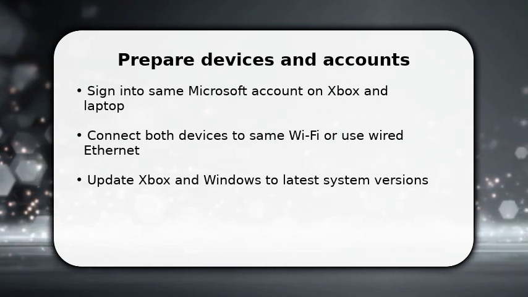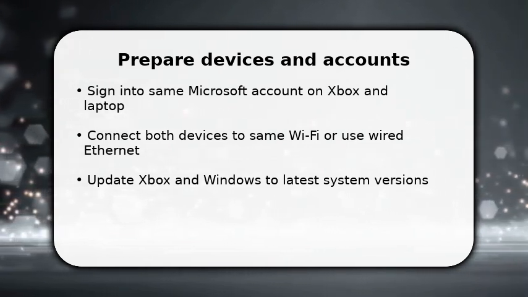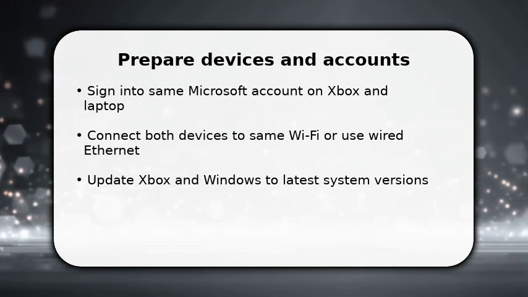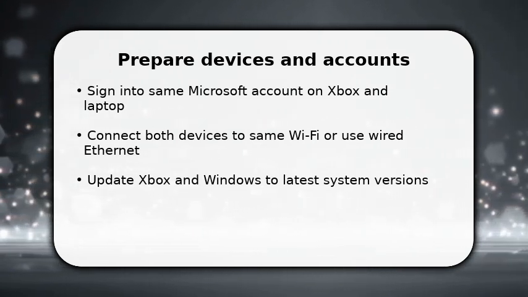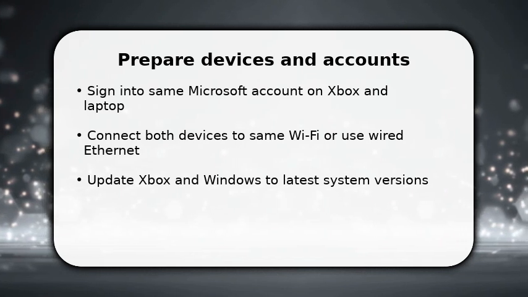Next, enable network discovery on Windows and ensure the Xbox allows game streaming in its settings. These steps let the devices see and trust each other before you proceed.